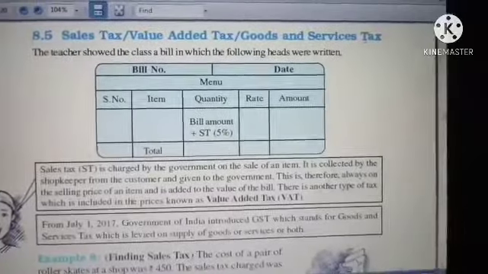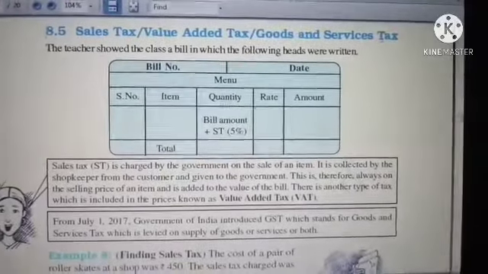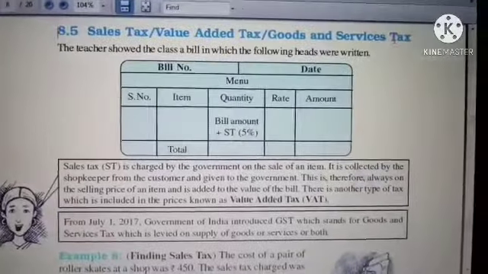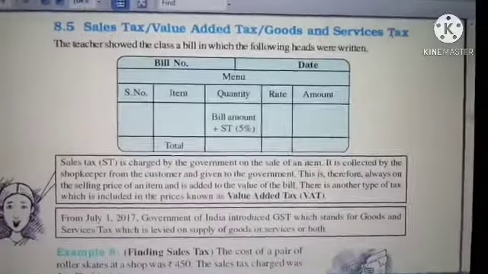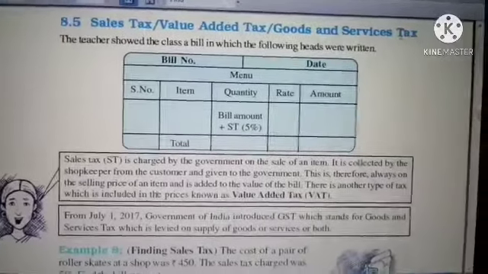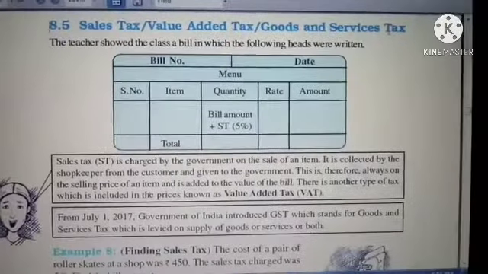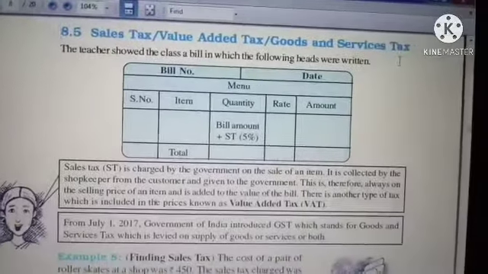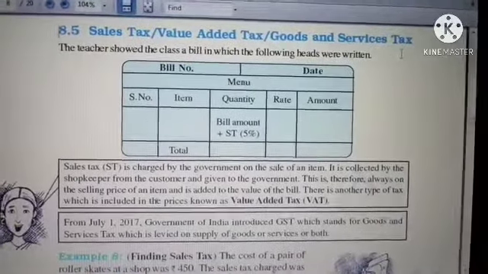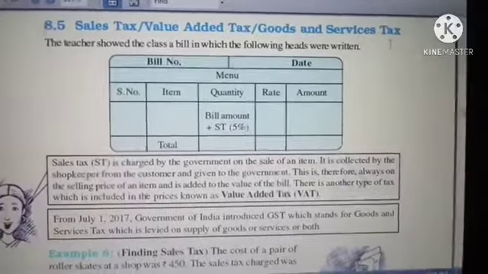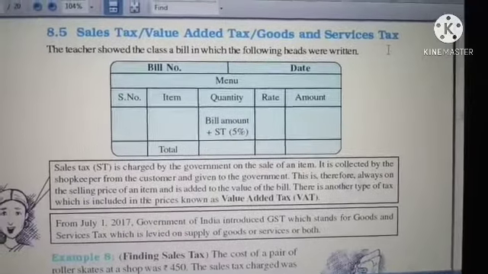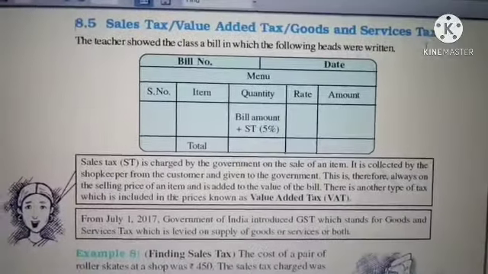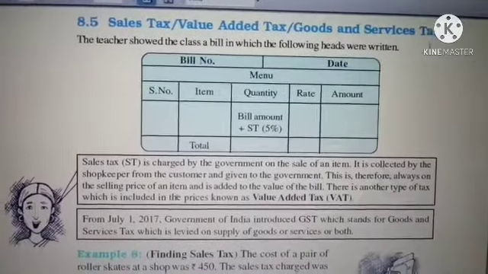The government is charging us tax for buying or selling something, and we are going to pay that amount to the government. When you want to supply something to persons, you are supposed to pay some tax. When you have some land, yearly or once in 6 months, you have to pay the property tax or land tax. If you have a water connection in your home, you should pay a particular amount once in 6 months as water tax.